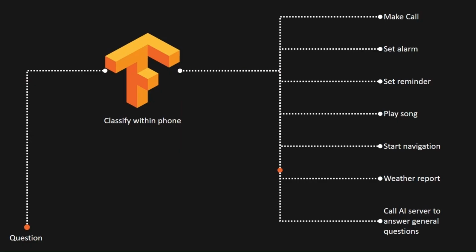So this is how the flow of the application looks. User asks a question that goes to the on-device model for classification. Based on the result, a particular command is executed. Simple.